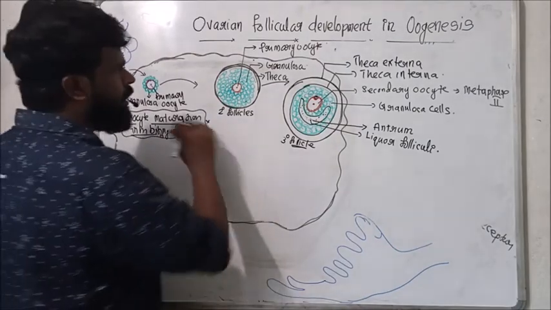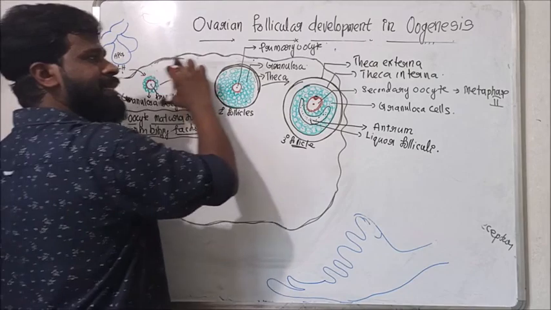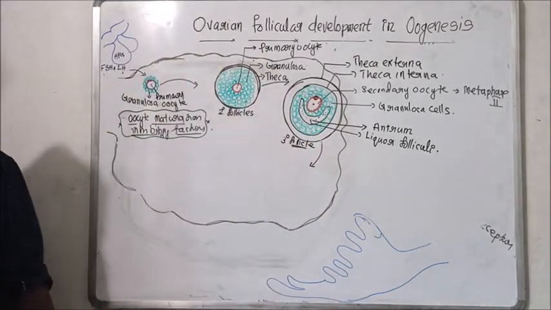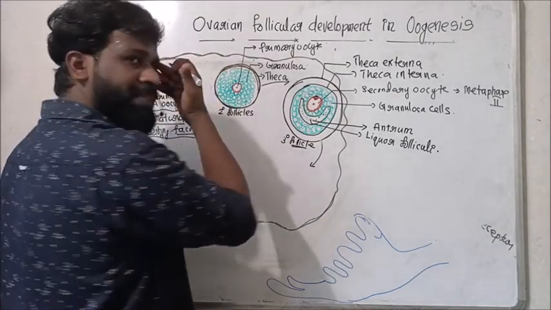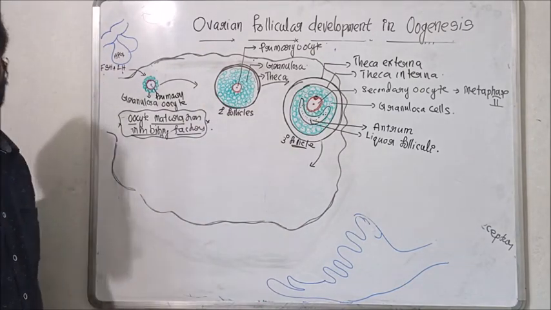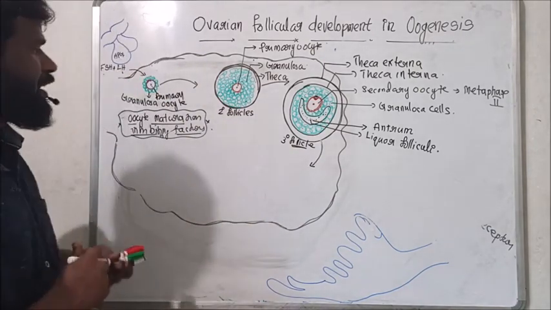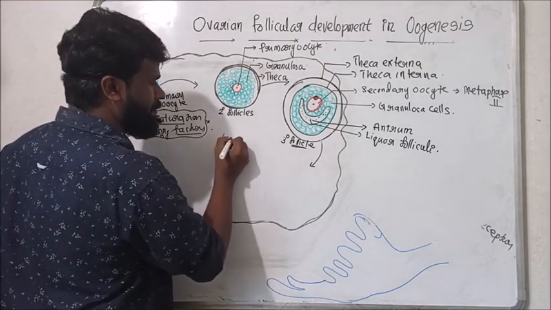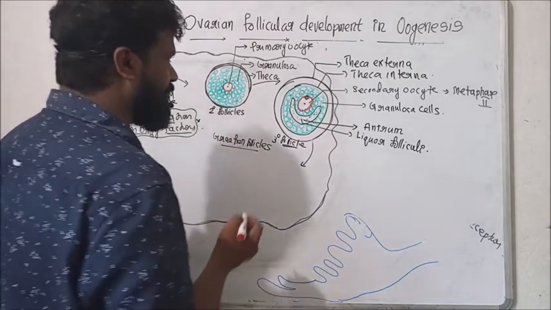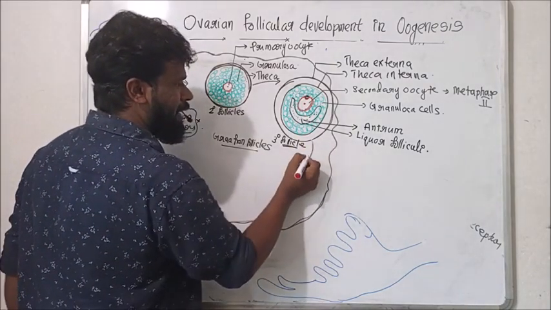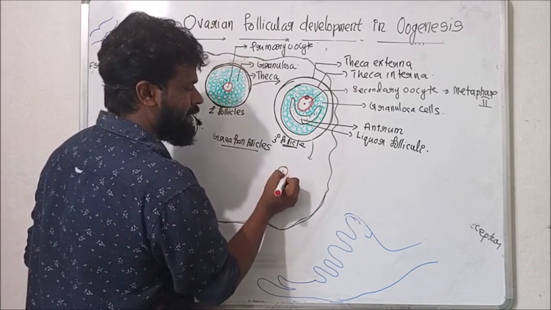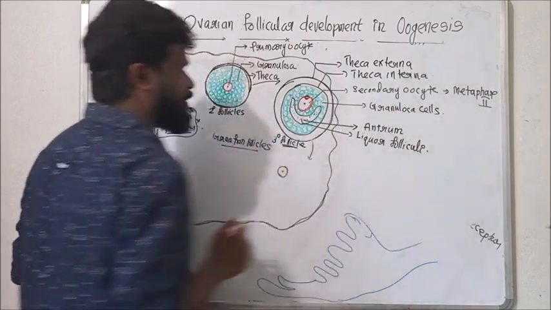But at that time, by the action of FSH and LH, this tertiary follicle develops into the fully matured ovarian follicle, called the Graafian follicle. This Graafian follicle also contains the same cell, the secondary oocyte, in metaphase 2.